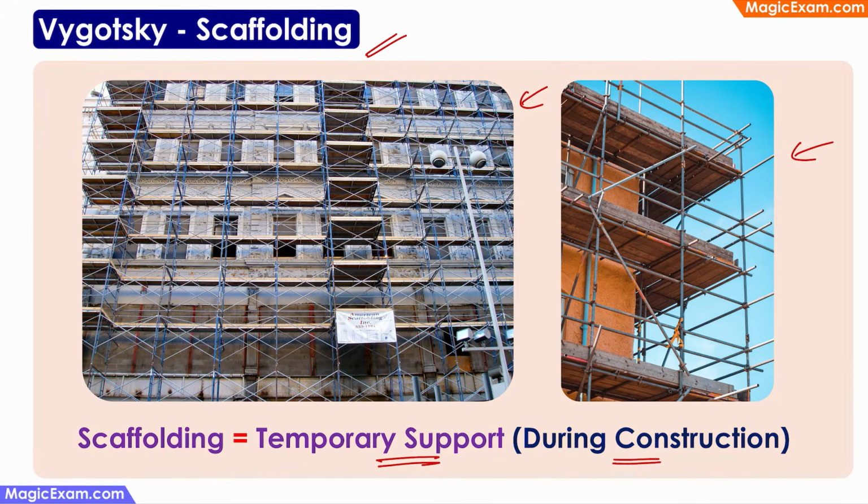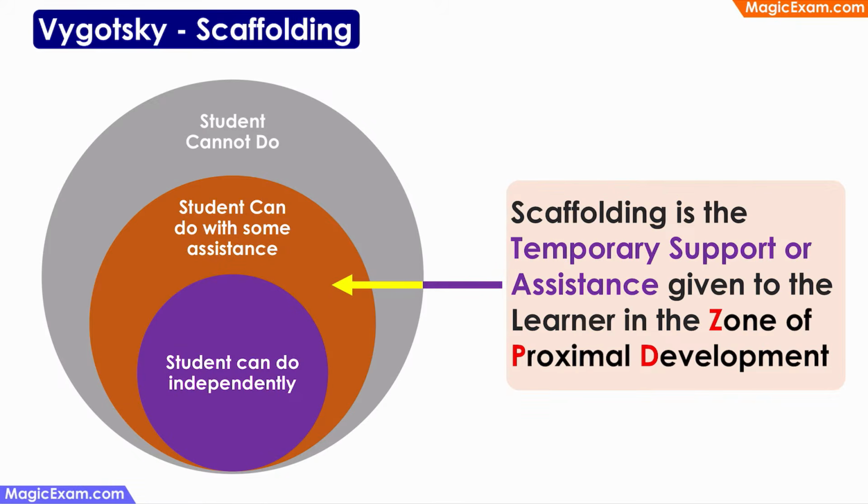So similarly, when a learner is learning something, then you provide some temporary support during the learning phase, because at that phase, the learner is still not capable of supporting himself or herself. Therefore, you provide some temporary support, help and guidance called scaffolding. So what is the connection between scaffolding and zone of proximal development?